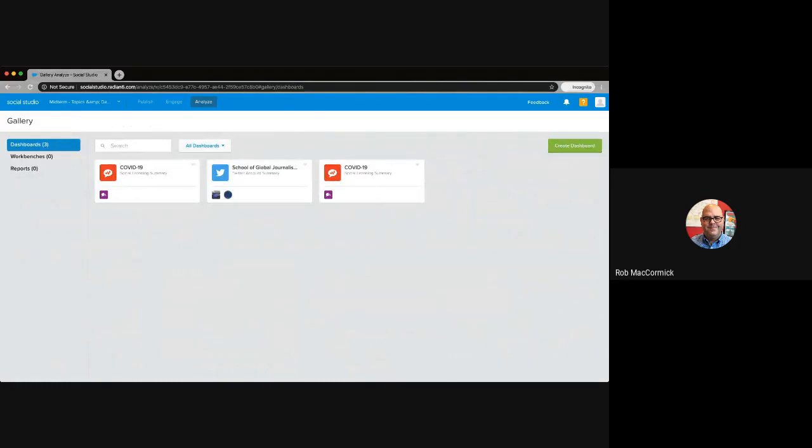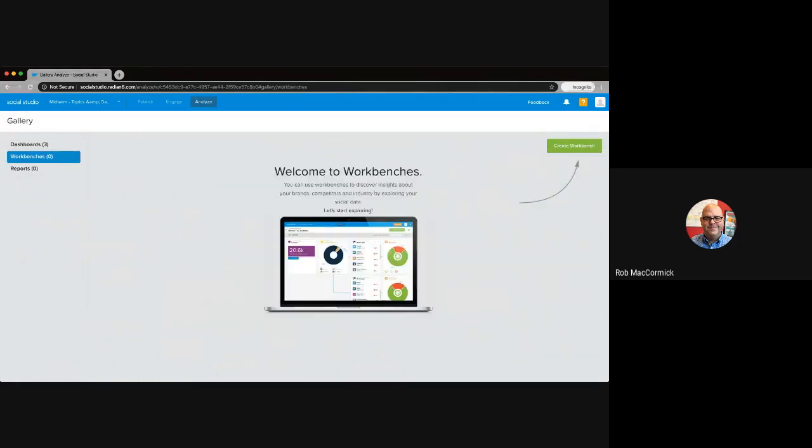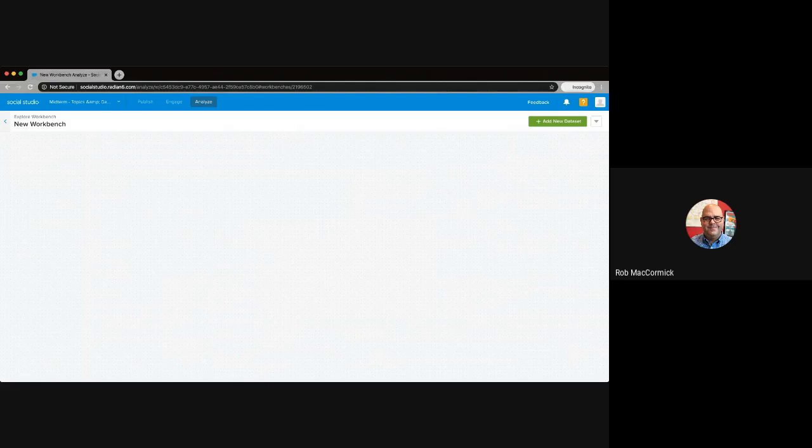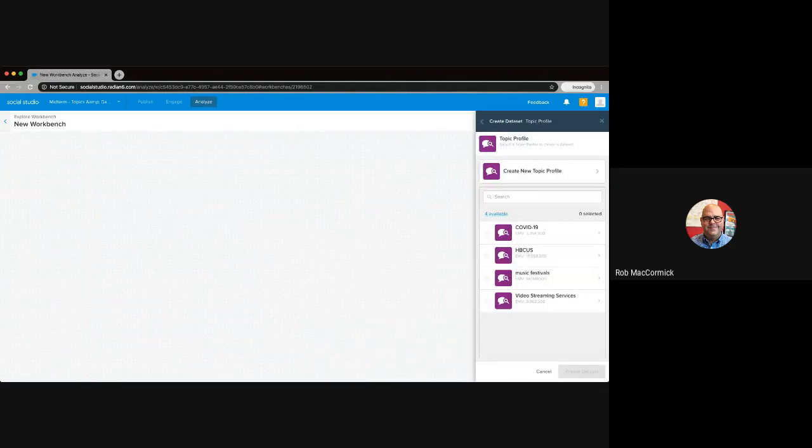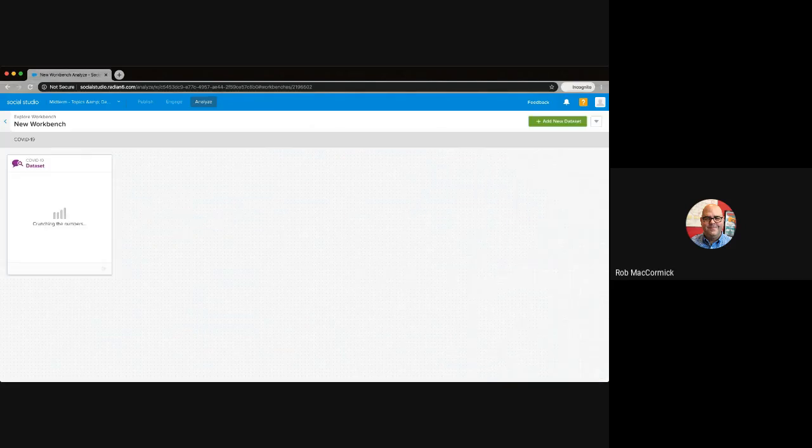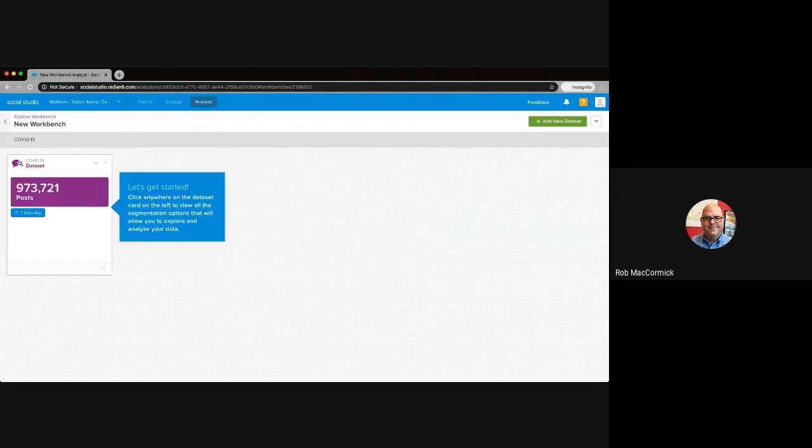Something else we'll just take a quick look at here while we have a second is actually our workbenches. And this is really where, if you're into data, you can come in here and really kind of go to town. Where we will come in and we grab a topic profile, and where the other dashboards are built out and they tell you a story straight away. With workbenches, you're in control and you're able to come in and take care of things on your own. So you can see we're going to start from 973,000 posts.